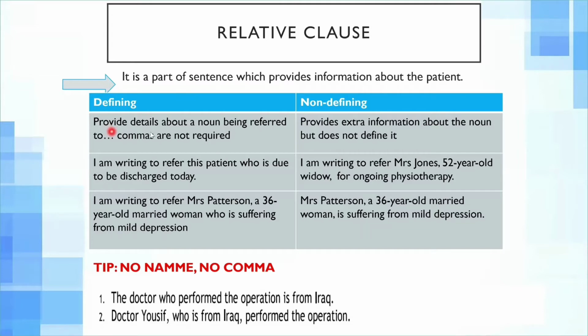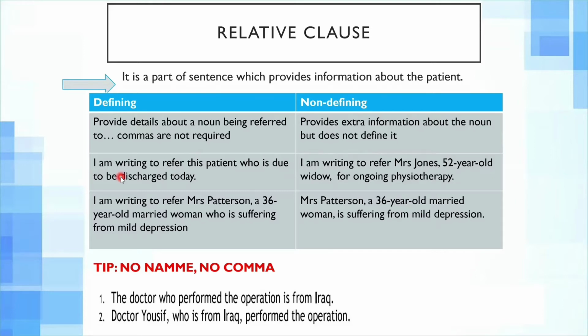A defining clause provides detail about a noun being referred to, and usually commas are not required but can be used depending upon the situation. And a non-defining clause provides extra information about the noun but does not define it. The sentence can be completed without it.